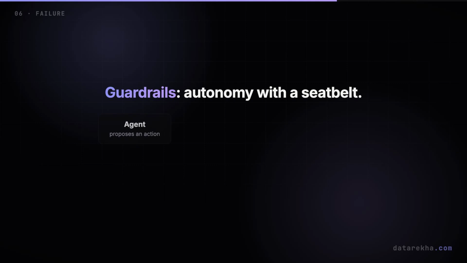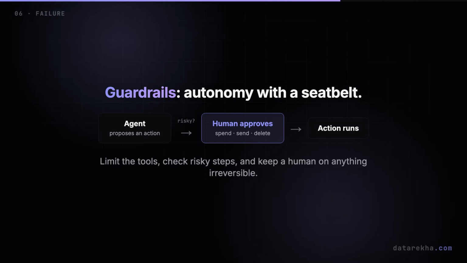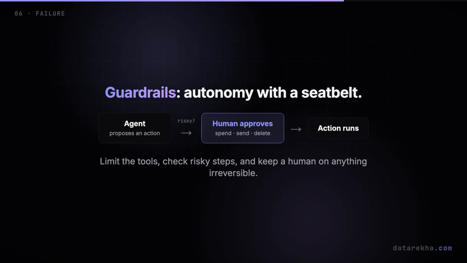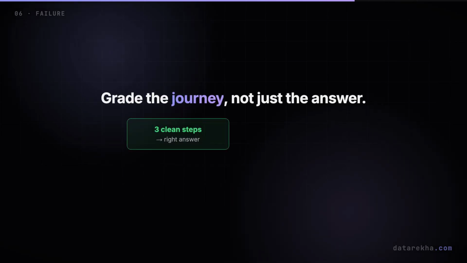So we wrap agents in guardrails. Limits on which tools they can touch, checks before any risky action, and a human in the loop for anything irreversible. Spending money, sending an email, deleting data. The agent is free to propose. A person approves the dangerous parts. Autonomy with a seatbelt, and we have to evaluate them differently.